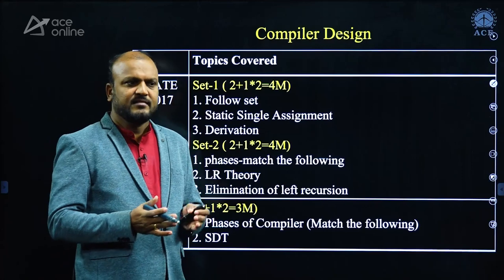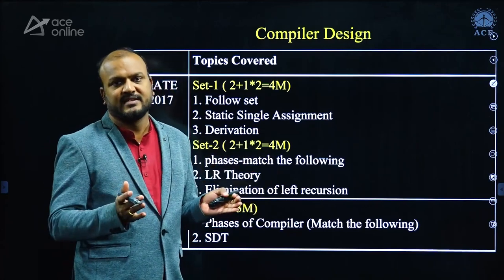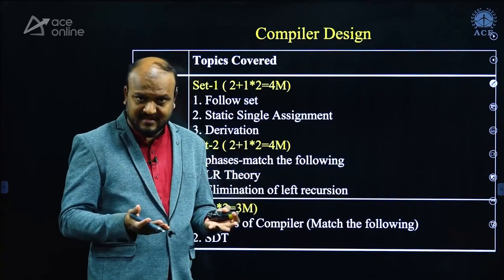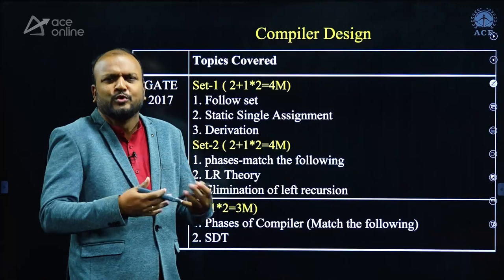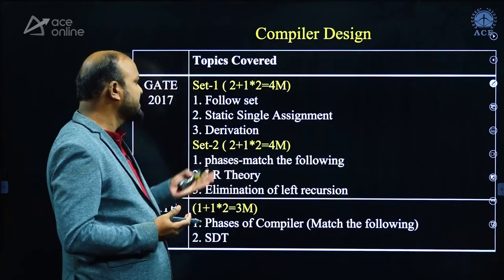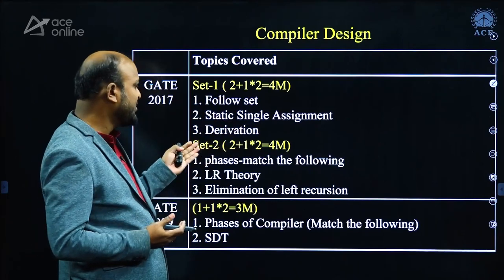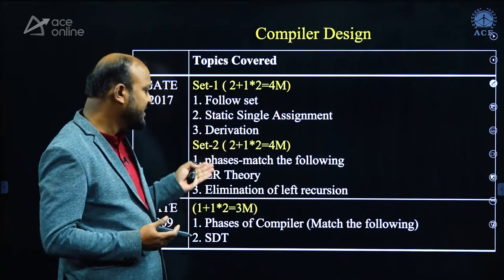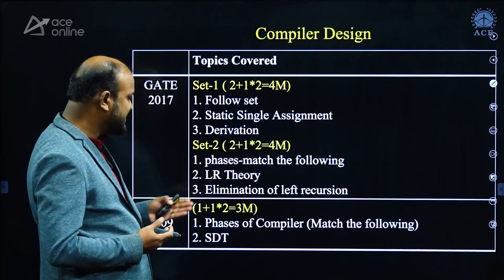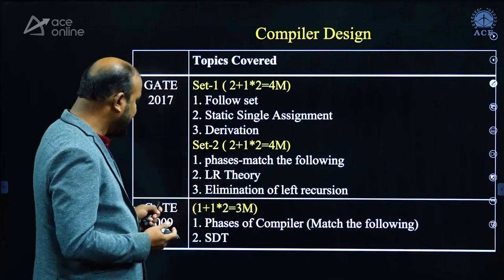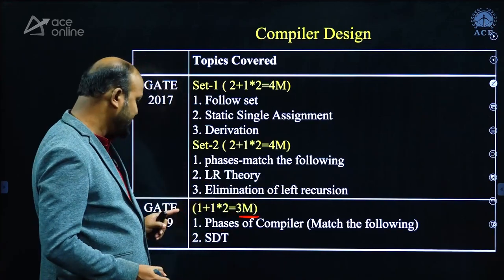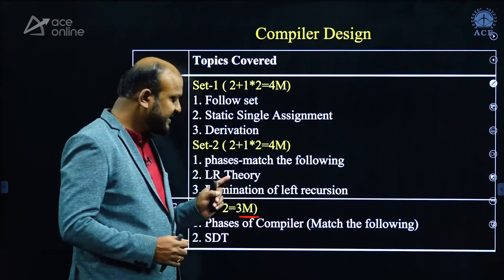In compiler design, there are a limited number of topics, and from every topic, most of the questions were already asked. So you don't find many new kinds of questions in compiler design. Questions were asked on follow set, static single assignment form, derivation trees, phases, and match the following, LR parsers theory questions, elimination of left recursion. In GATE 2009, there are only 3 marks. That is, phases of compiler, a match the following kind of question, and one on syntax directed translation.